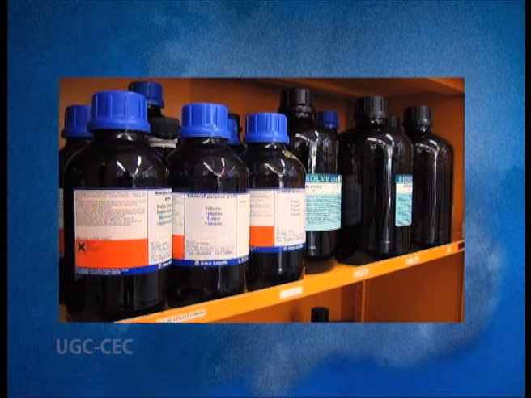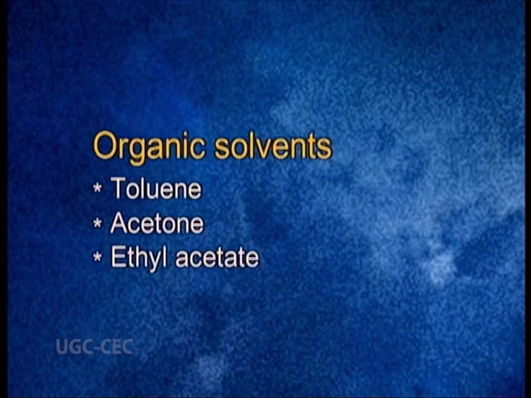Besides detergents, organic solvents are capable of solubilizing membranal proteins, but they are not widely used. Many organic solvents such as toluene, acetone, and ethyl acetate are used to dissolve the membranal structure. But the problem with this kind of chemical is that they can dissociate the intracellular membranal structure also. That is why this method is not widely acceptable.